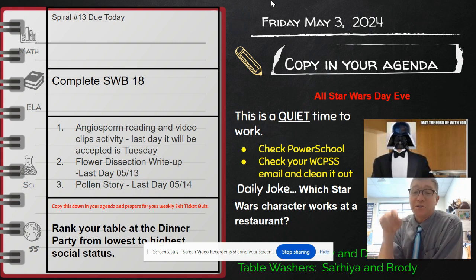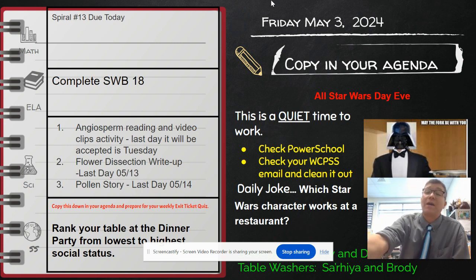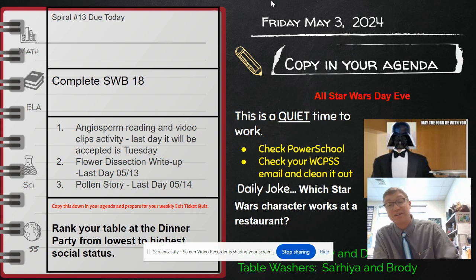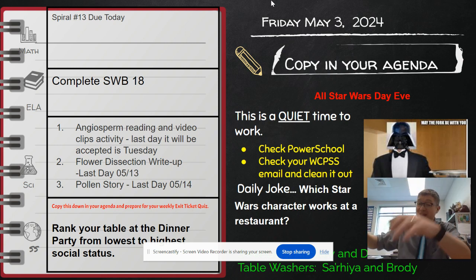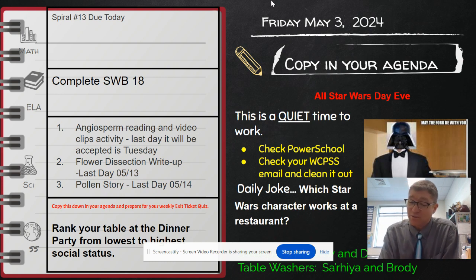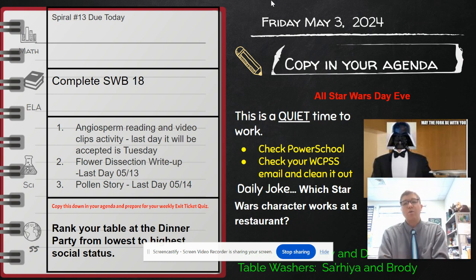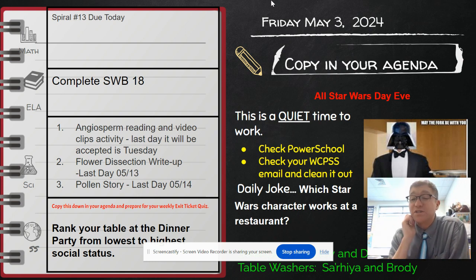Now, today, thank you to those families who donated for our dinner party. Today, we had a dinner party in social studies class, so the kids were sitting at tables. We had tablecloths out. They were having a little snack, and they were talking about the ranks of the people they were taking on the role of for these different social structures. We are now finished with social structures, and we will move on into the decline of civilizations.